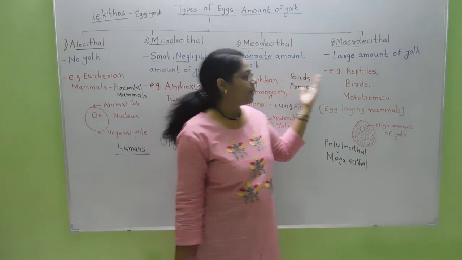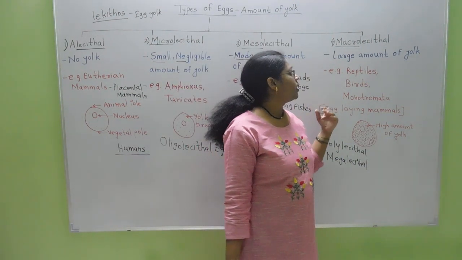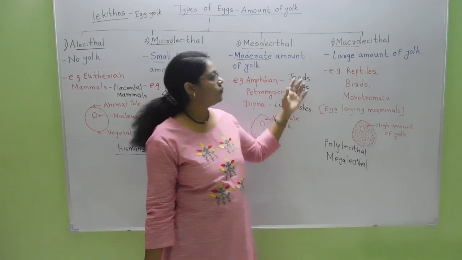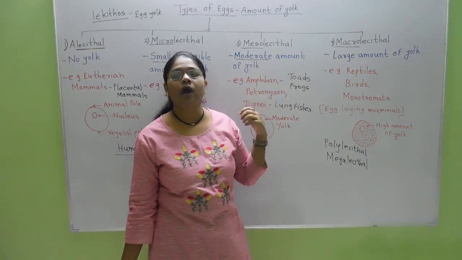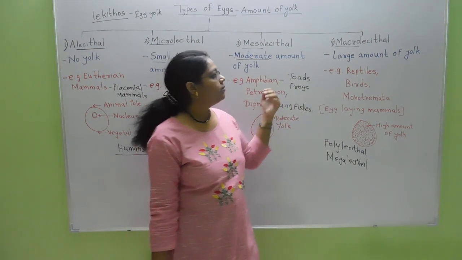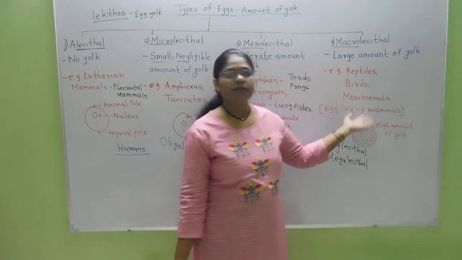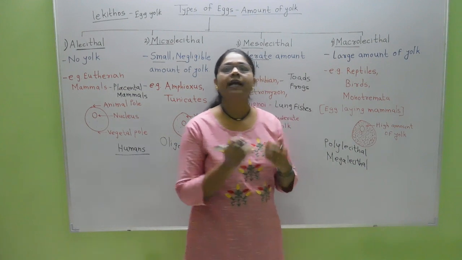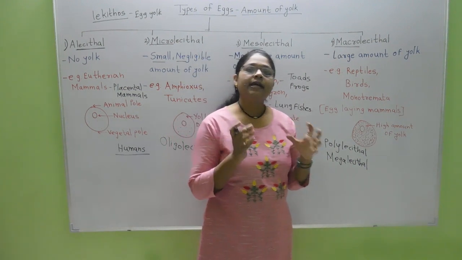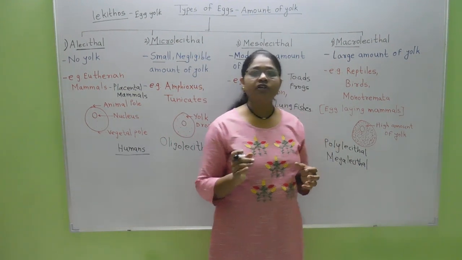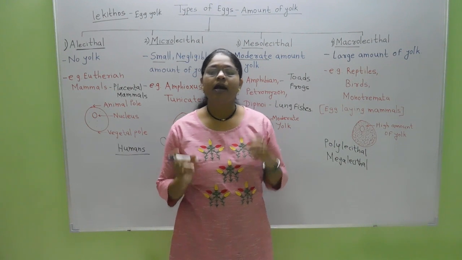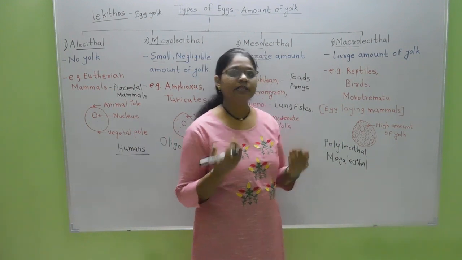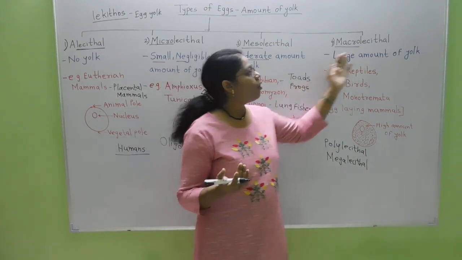Now in reptiles and birds, such eggs which contain a high amount of yolk are present because in most reptiles as well as birds, the complete development of the organism takes place inside the egg. So a complete nourishment must be present inside the egg, and that nourishment is present in the form of yolk.